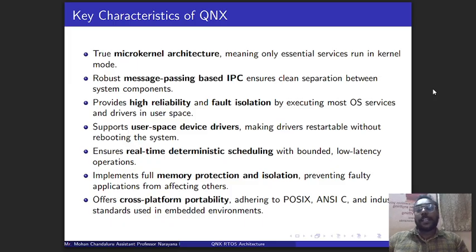It ensures real-time deterministic scheduling, and it also provides low latency. Low latency in the sense that the difference between the time required to complete the particular task and the actual time it takes is very small, so the latency is very low. QNX also has cross platform portability.